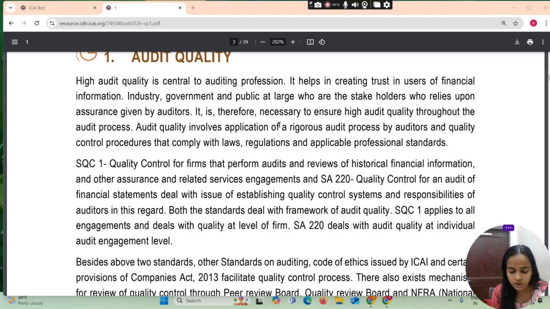Audit quality involves application of a rigorous audit process by auditor and quality control procedures that comply with laws, regulation, and applicable professional standards. SQC 1 quality control for firm that perform audit and review of historical financial information and other assurance and related service engagement. And SA 220 quality control for an audit of financial statement deal with the issue of establishing quality control system and responsibility of auditors in this regard. Both the standard deal with framework of audit quality.